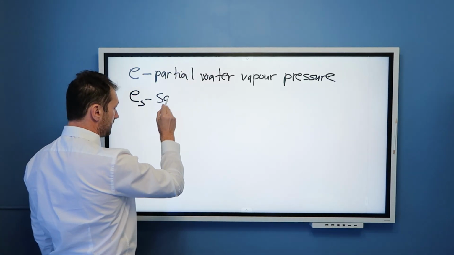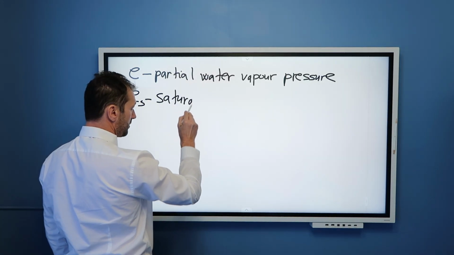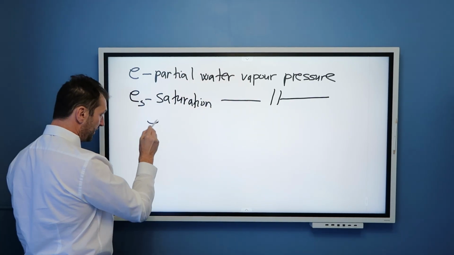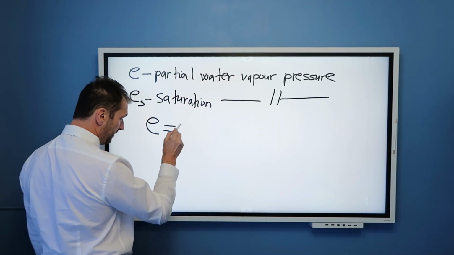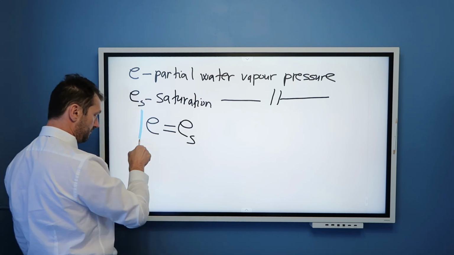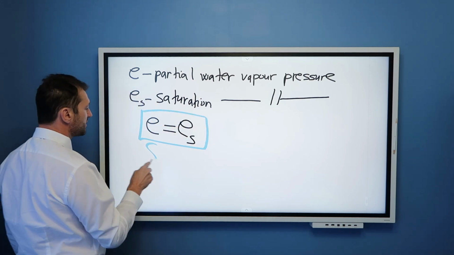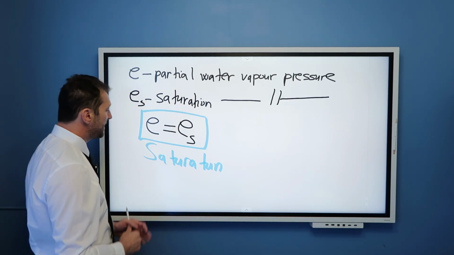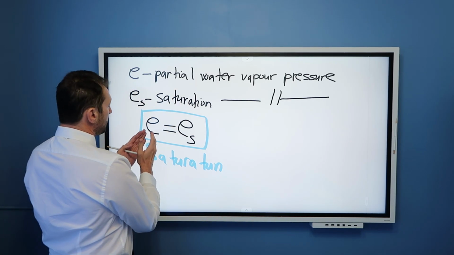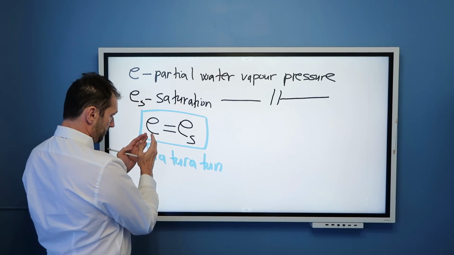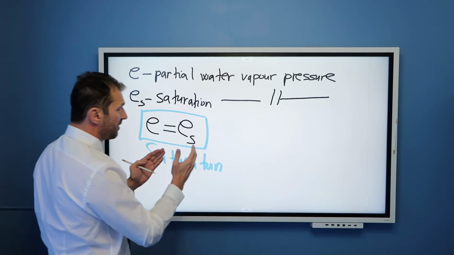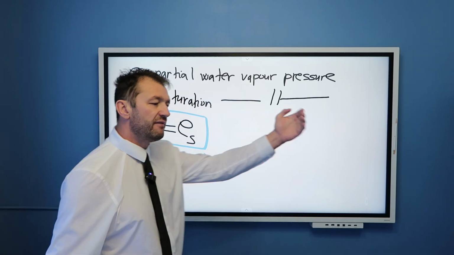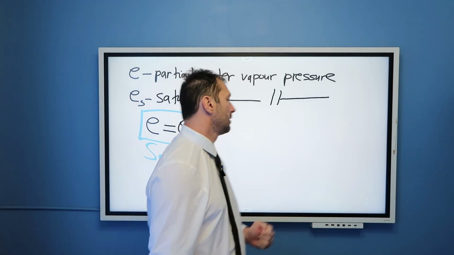And this is saturation water vapor pressure. Namely, when E is equal to ES, we have saturation. What does that mean in simple words? That means that if we add even a little bit more water vapor to that volume of air, we will have condensation occurring.